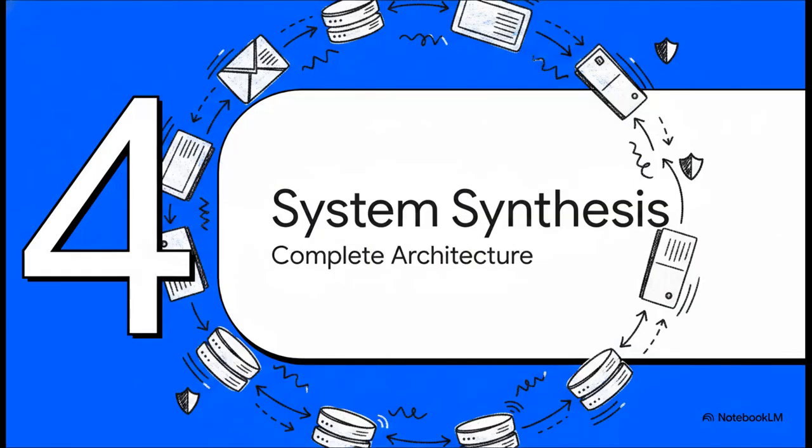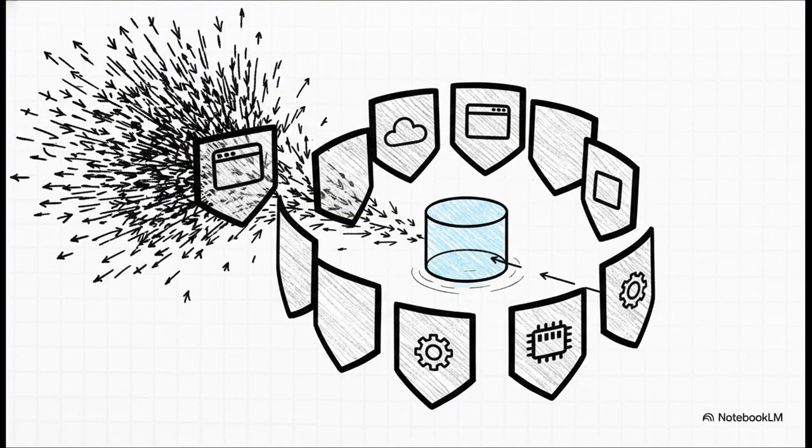Finally, part 4, the system synthesis. Let's pull it all together. By combining all these strategies, we've basically constructed 5 distinct layers of caching. You've got the browser cache on the user's local machine, the CDN at the network edge, Redis sitting at the application layer, the database's own in-memory buffer pool, and finally the operating system's page cache. At every single level of this stack, we are deliberately exchanging memory for compute and I/O to absolutely crush latency.